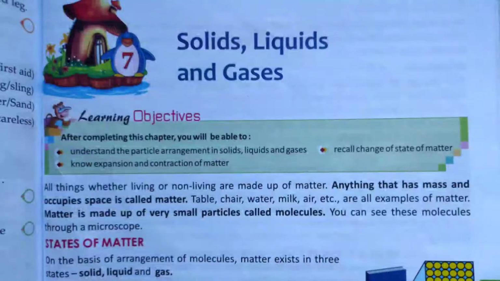So students, as I said, today I am going to start your chapter number 7, solids, liquids and gases. But before knowing about solids, liquids and gases, we will know how the existence of solids, liquids and gases came. So everything we see in our surroundings is basically living things and non-living things, and all these living and non-living things are made up of matter. Everything we see in our surroundings is made up of matter. Even we human beings are also made up of matter.